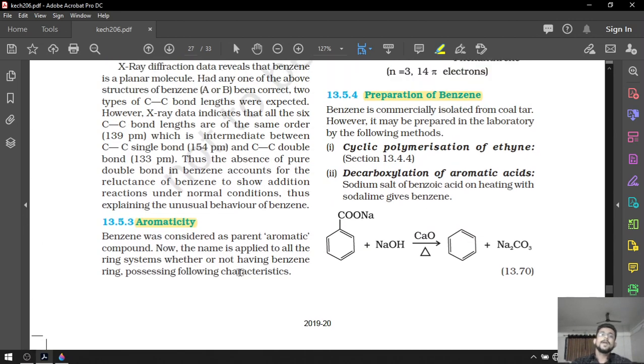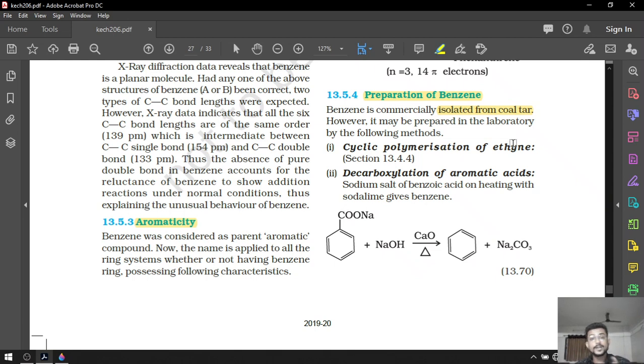In the preparation of benzene, benzene is commercially isolated from coal tar. That means in the industrial area, the mass production of benzene is done from coal tar. Okay, where can we get coal tar?